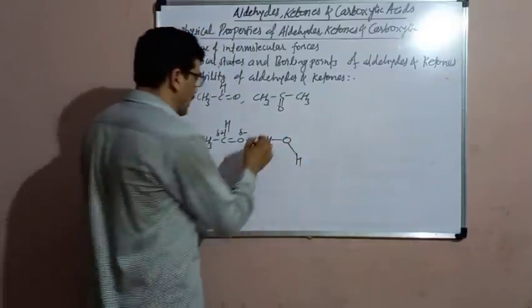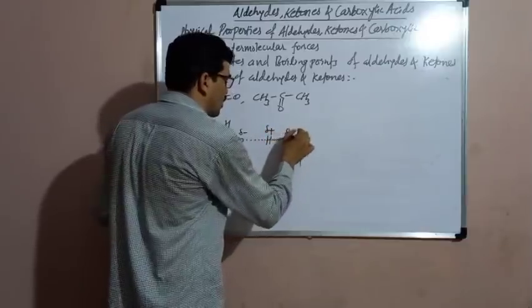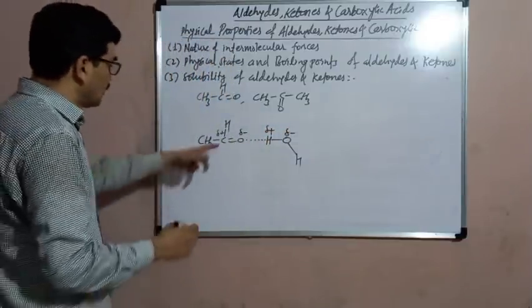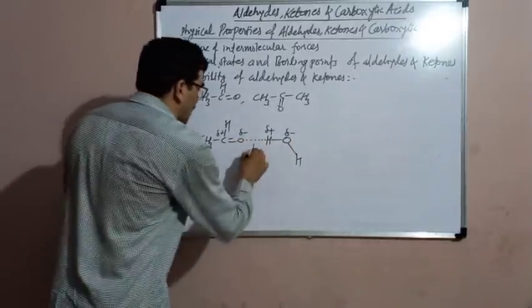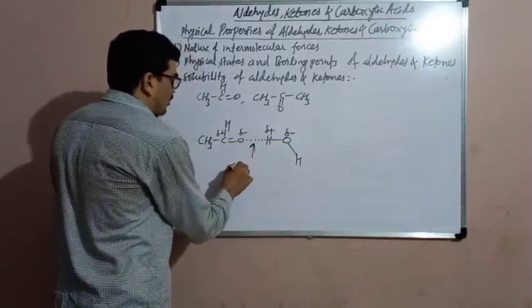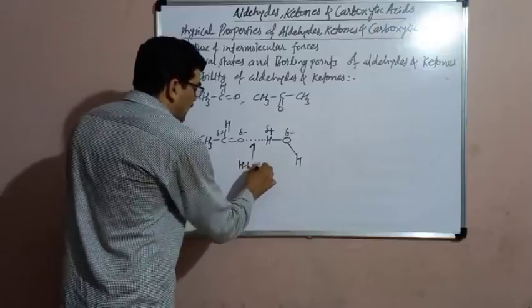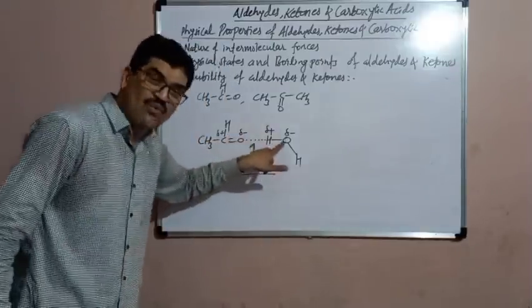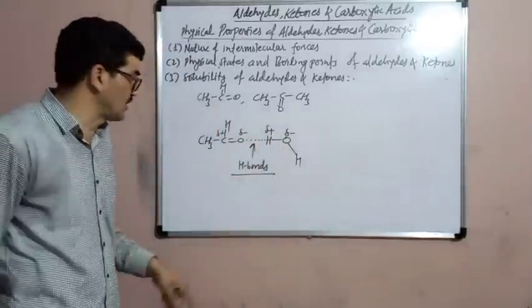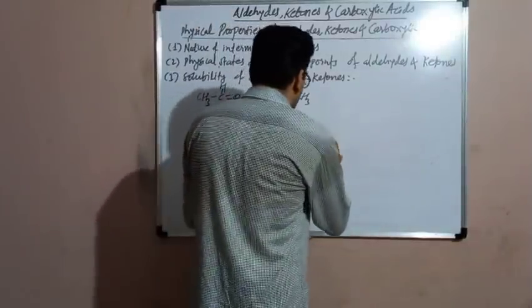This is the water molecule. In the water molecule, hydrogen is the positive pole, oxygen is the negative pole. This is the molecule of aldehyde, this is the molecule of water. There is the formation of intermolecular hydrogen bonds, and because of the hydrogen bond formation between the molecules of aldehydes and water, the aldehydes are highly soluble in water. Similarly, the ketones.